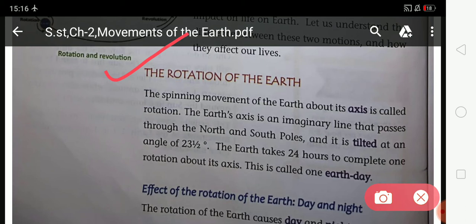So students, the spinning movement of the earth about its axis is called rotation. The earth's axis is an imaginary line. The earth's axis is not a real line, it is an imaginary line that passes through the north and south pole, and it is tilted at an angle of 23.5 degrees.